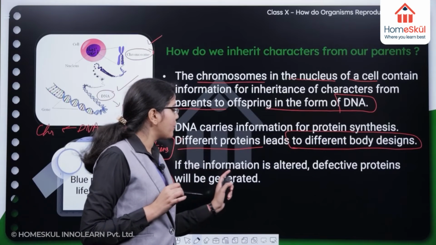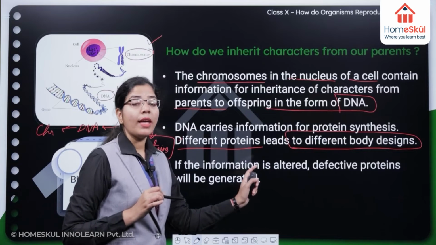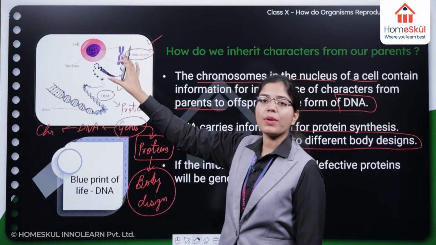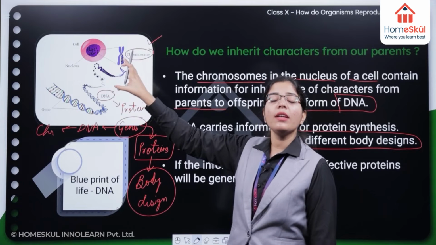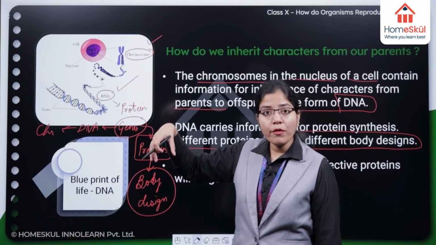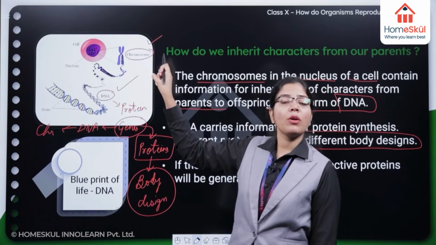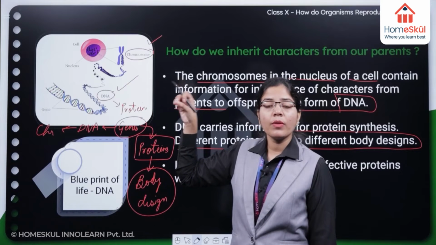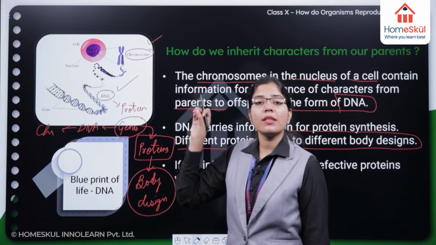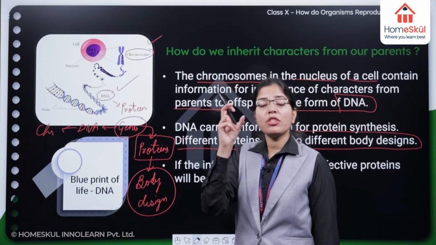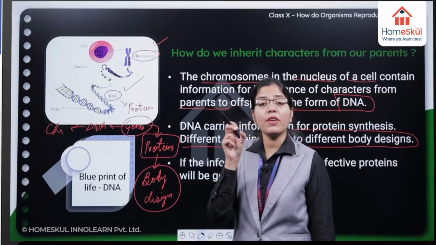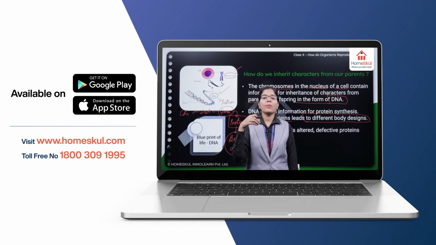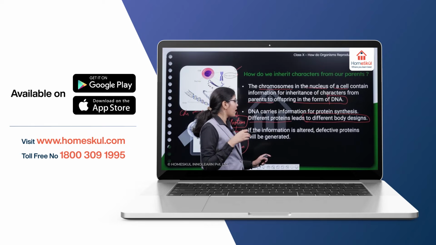And if the information is altered, let's suppose this information is present in the parent, and when the parent is producing the offspring, the same DNA will be copied and given to the daughter cells. So if the daughter cells are receiving DNA which has been altered or changed by any means, then what will happen?